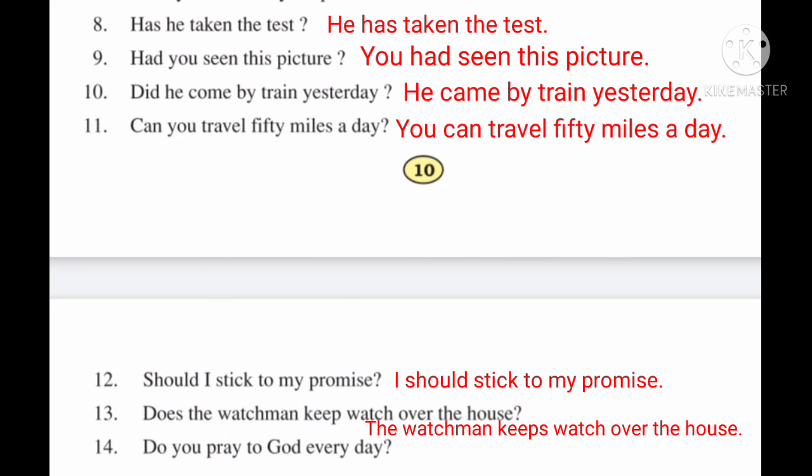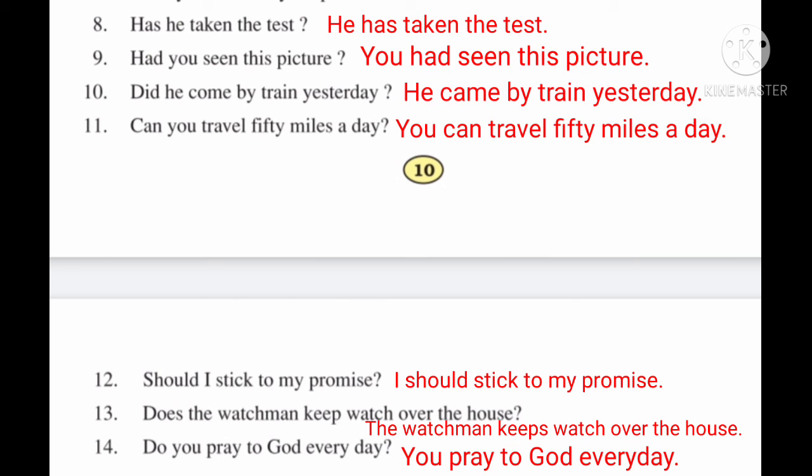Now the 14th sentence is, it is the last sentence of the activity. Do you pray to God every day? So students, in the same way, do is the helping verb of present indefinite. So we use first form of verb but we do not use s or es with the first form of verb. So the sentence will be as assertive sentence, you pray to God every day.